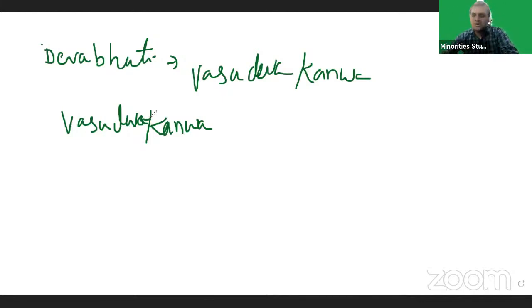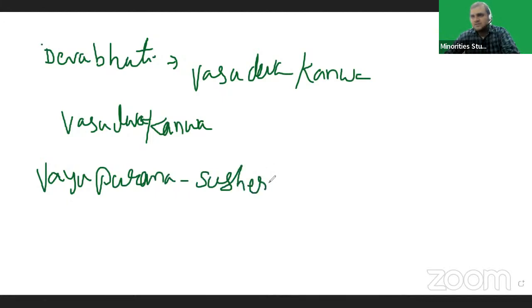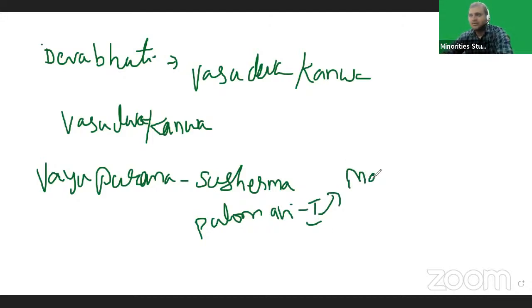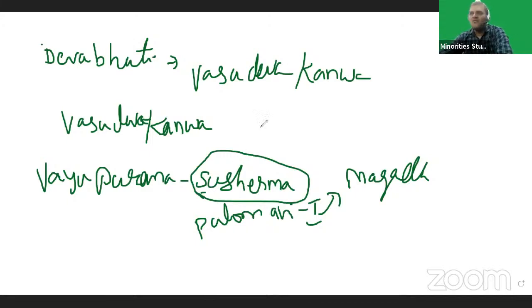According to the Vayu Purana, Susharma was killed by Pulomavi I, the king of the Shatavahana dynasty, who invaded Magadha.